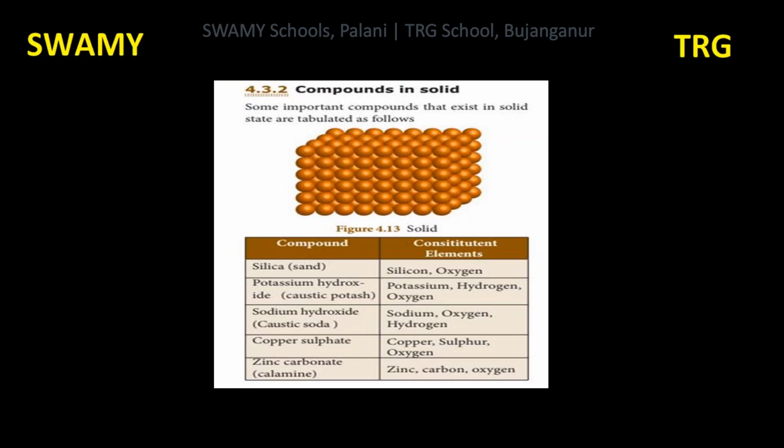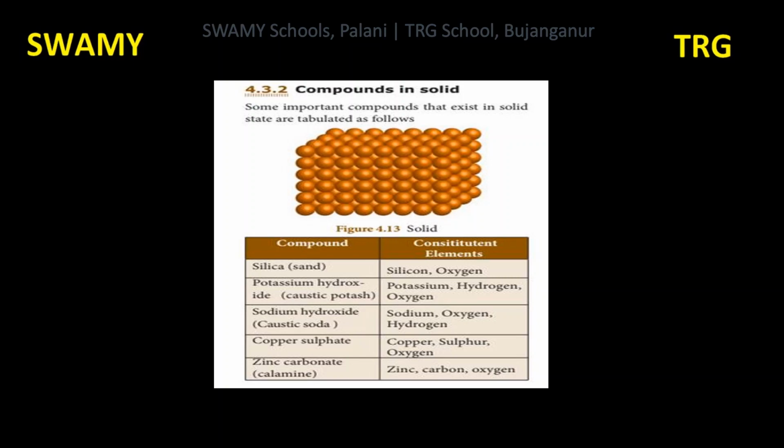Next example is copper sulfate, CuSO4. Cu copper, S sulfur, O oxygen. Three elements, copper, sulfur and oxygen, combine to form copper sulfate, CuSO4. Next example is zinc carbonate.